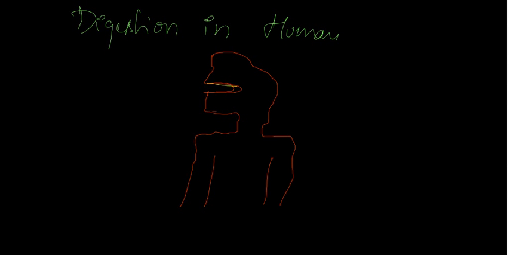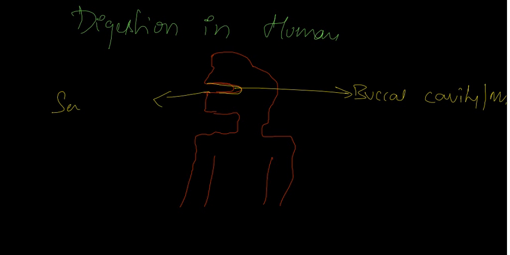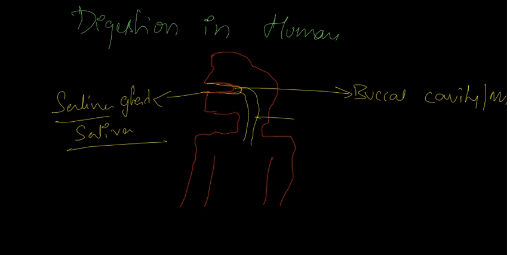The digestive system is defined in different parts. The buccal cavity, or mouth, consists of a tongue and teeth. Below the tongue there is a gland called the salivary gland, which produces saliva. This buccal cavity is connected to the stomach through the esophagus.